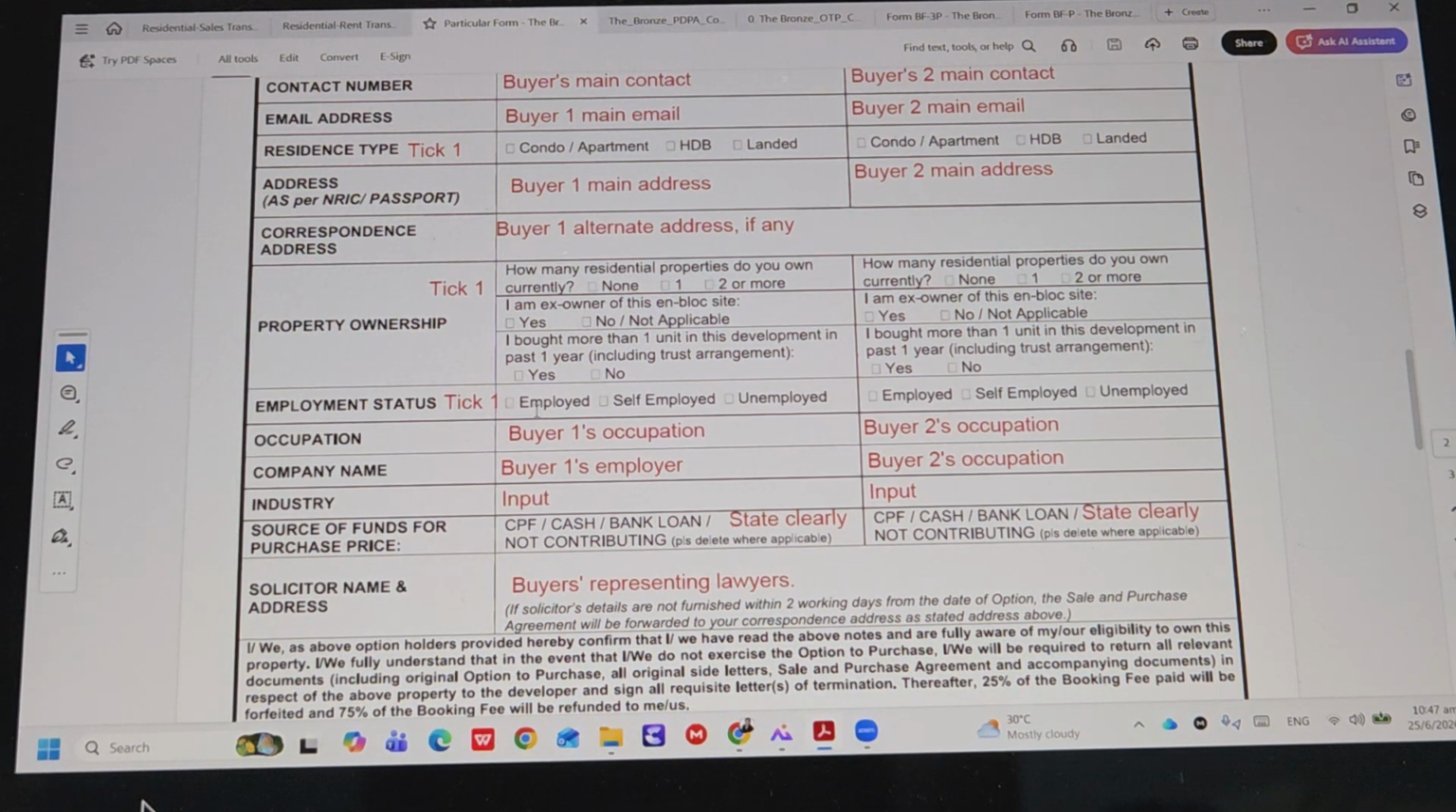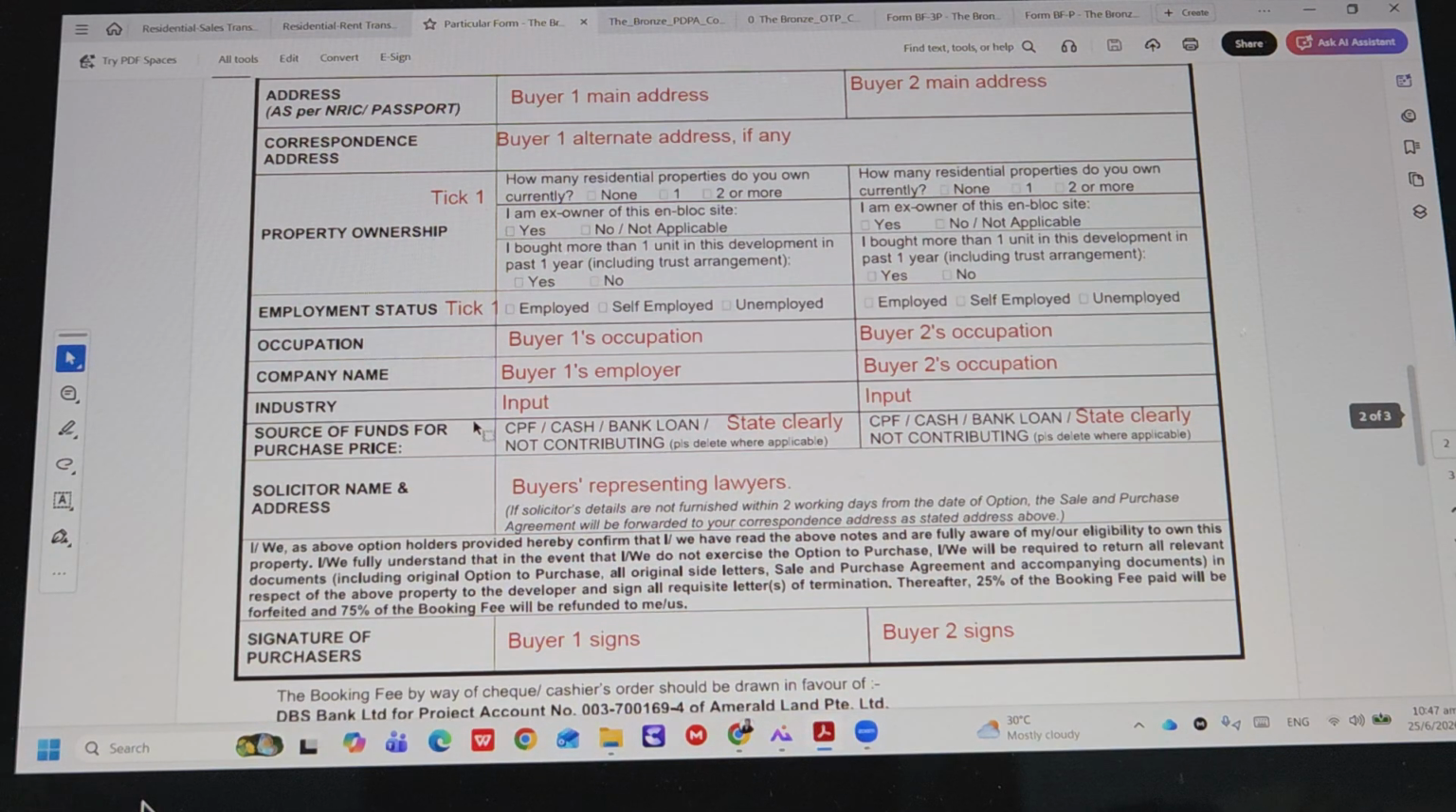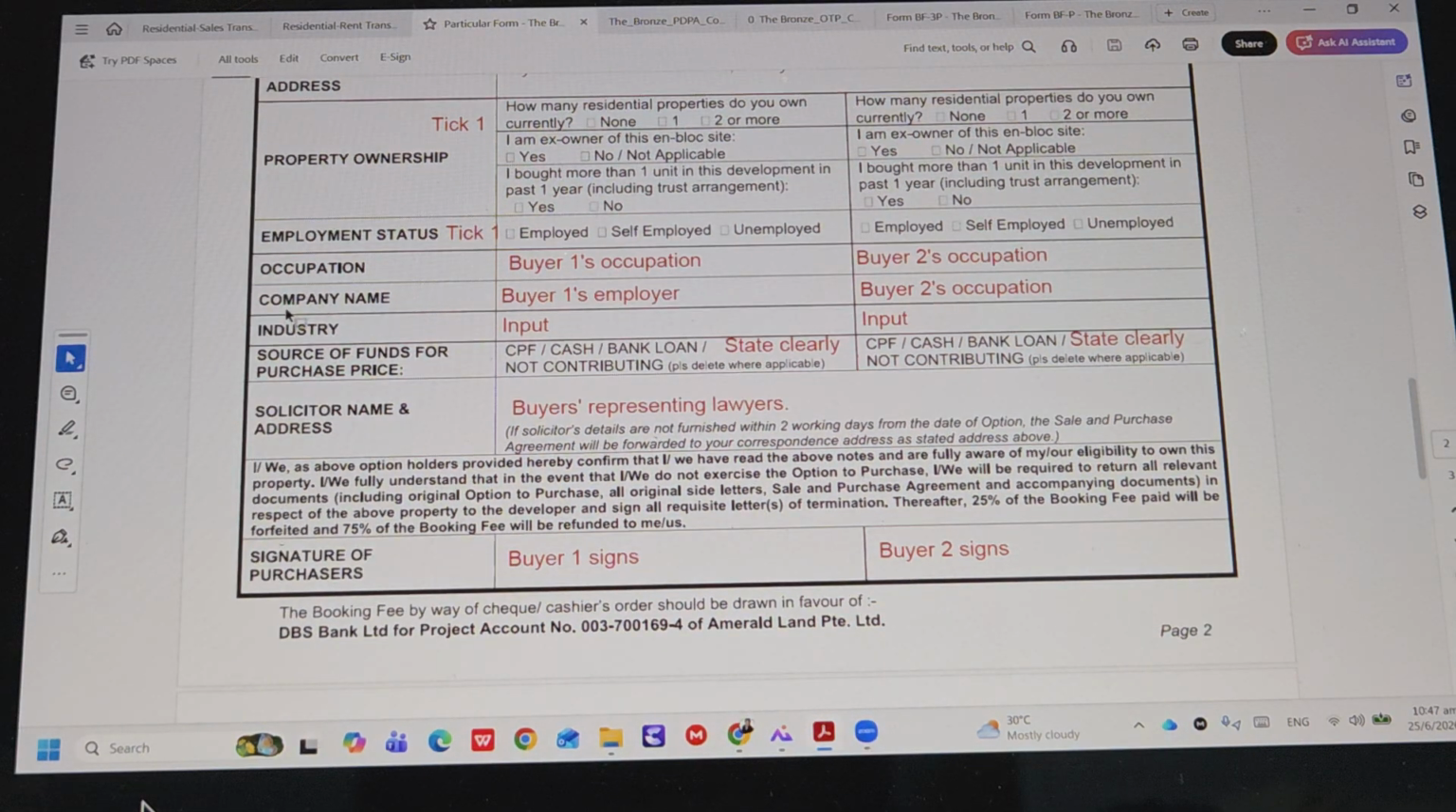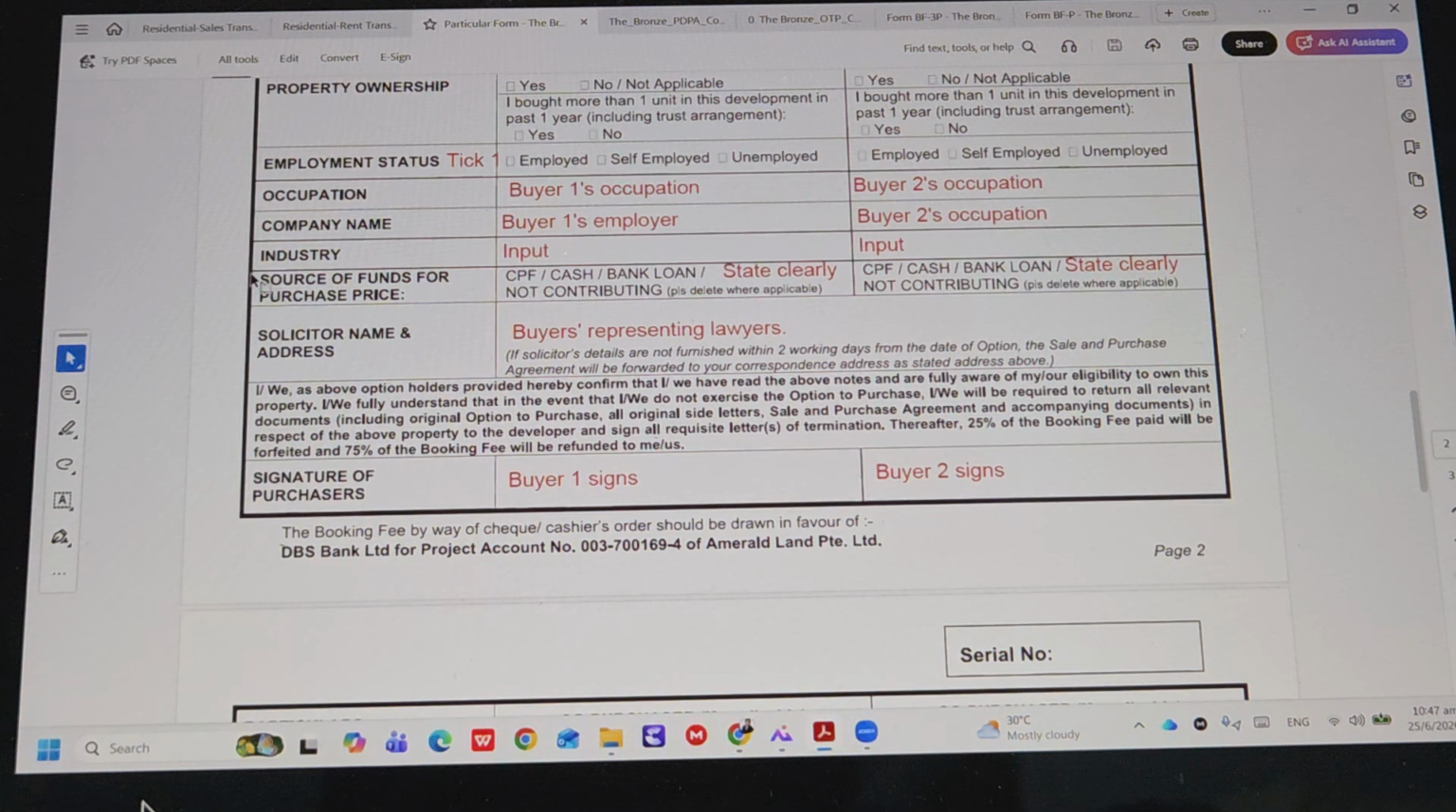Then employment status, again, all this information must be provided. I rewrote it as a sample, so you all can just follow. If the client is unemployed, then of course you leave it blank. If employed, just input. This one also, source of funds. I think we have already covered this before. The source of funds, if it's using CPF, cash, or whatsoever, state clearly.